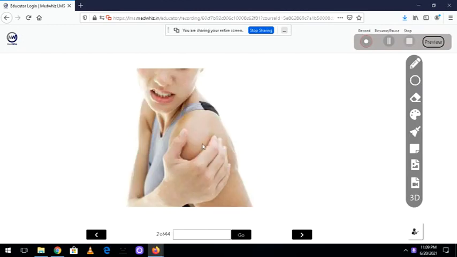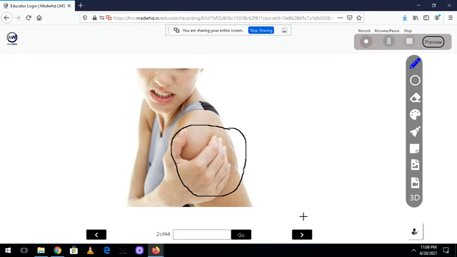Now the second one is a lady who has a dislocation of the shoulder joint. So the joint has been dislocated. Because of the dislocation the muscles have undergone spasm and she is in severe pain. Now the orthopedician wants to relocate this joint back. To do that operation he has to relax the muscles, and then only he can push it back into the joint space.